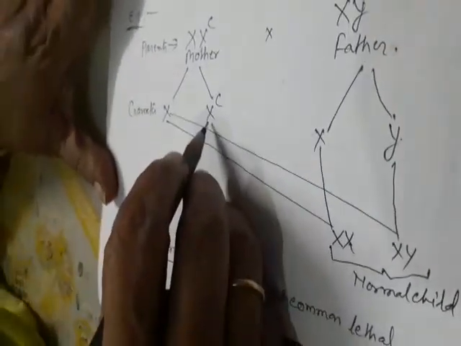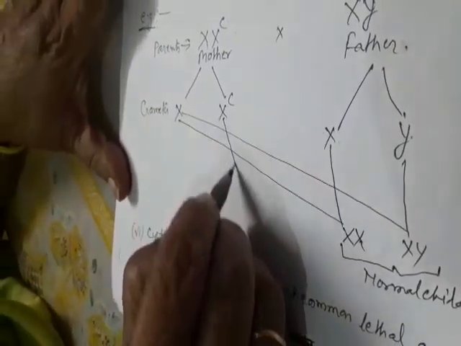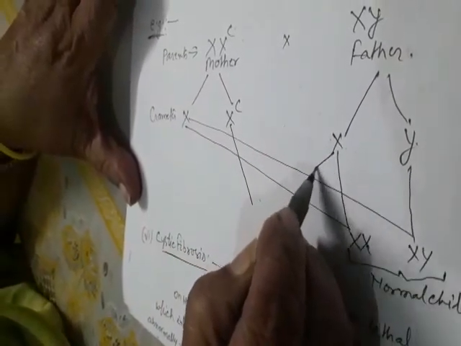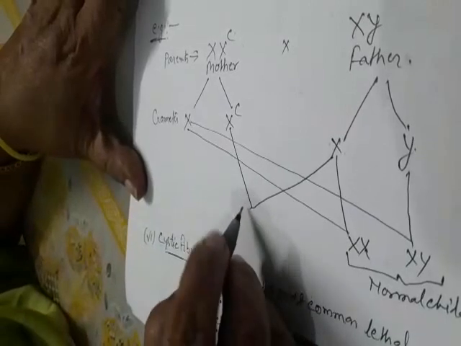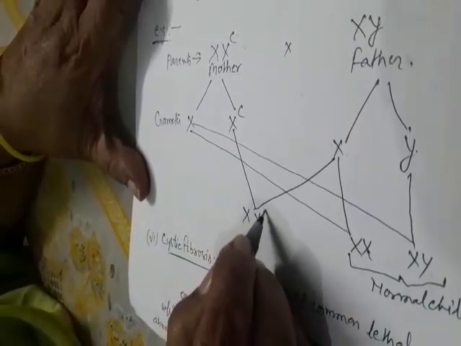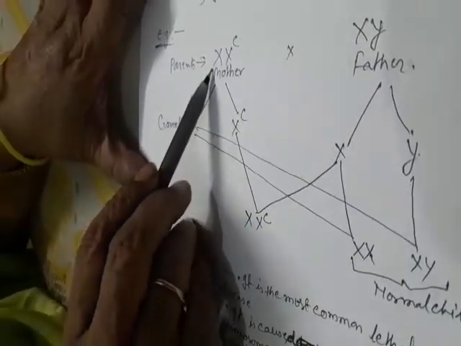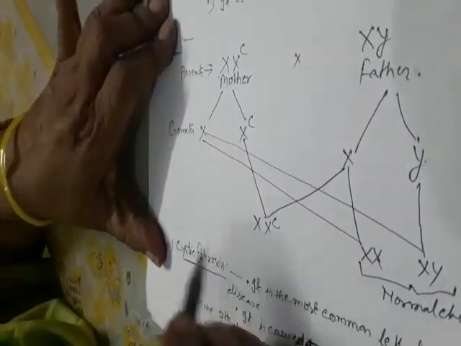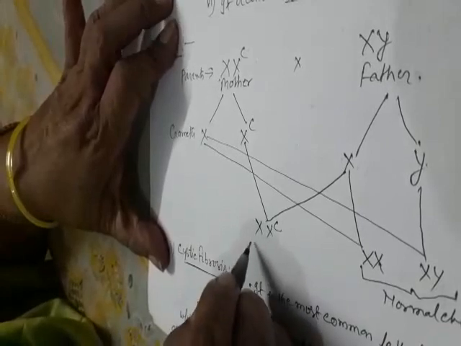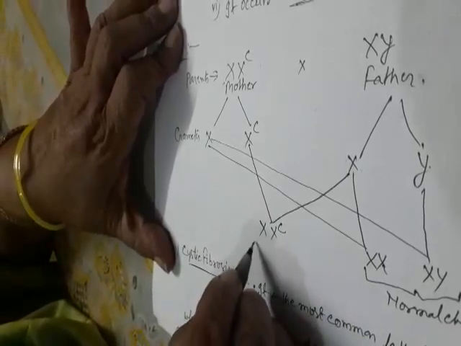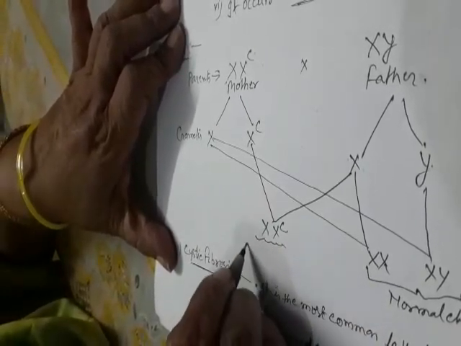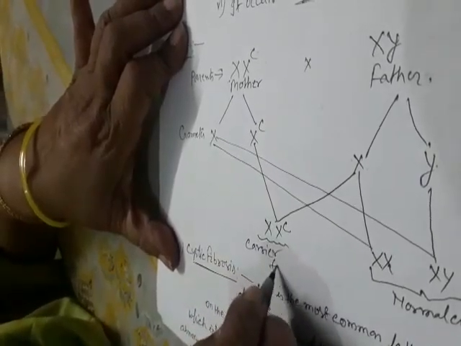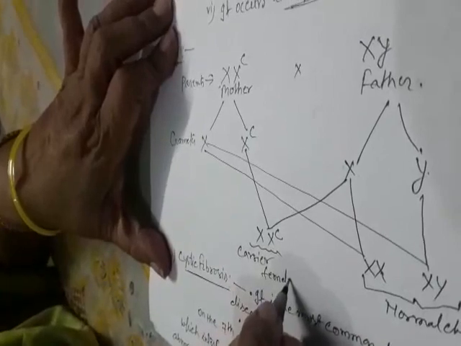This X fused with this X, then X and XC. You see, the mother is the carrier. That means a carrier female child forms.